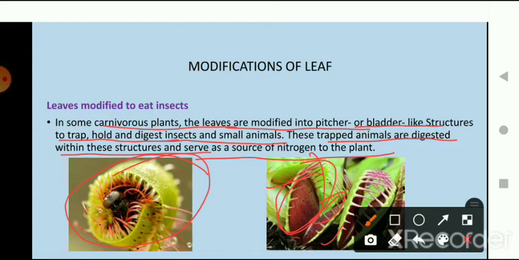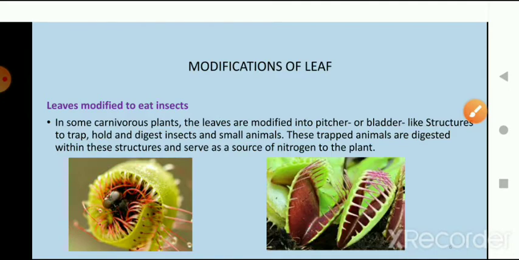Okay, there are some plants which are carnivorous. They eat different small insects, and they eat insects to fulfill their source of nitrogen. And the digestion of these animals takes place within these leaves. Okay, so the blade like structures are the leaves of this plant.